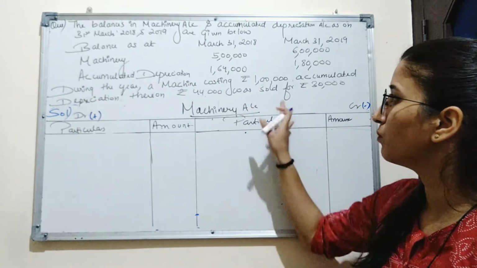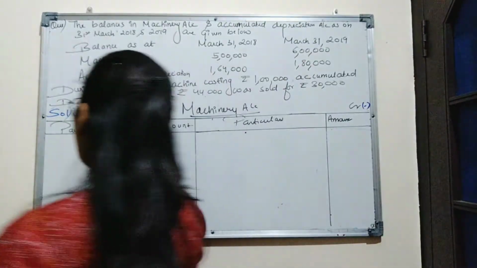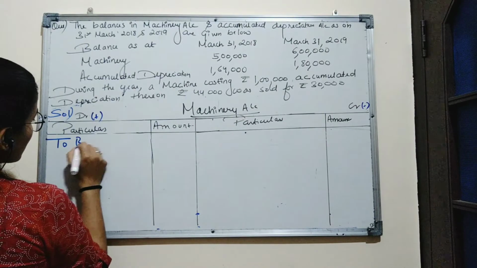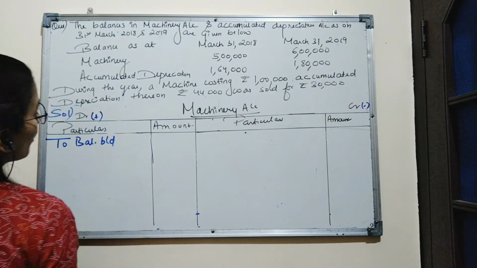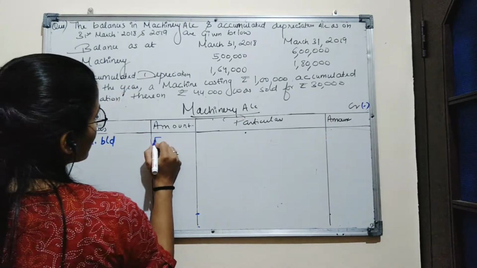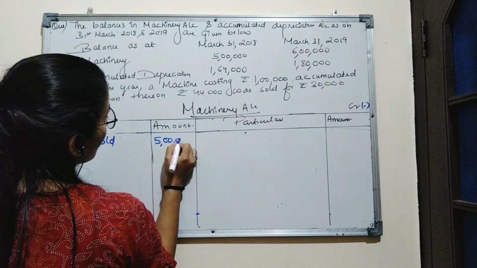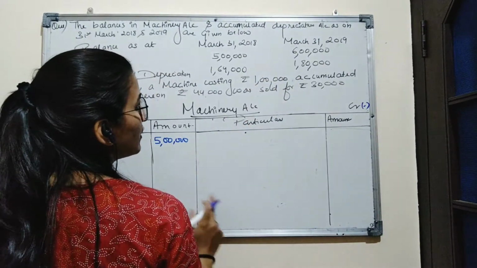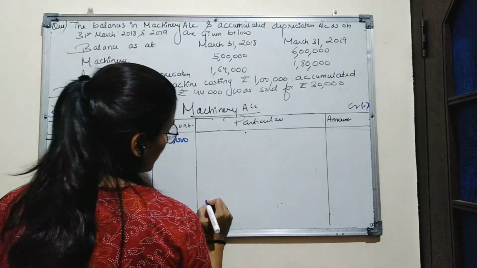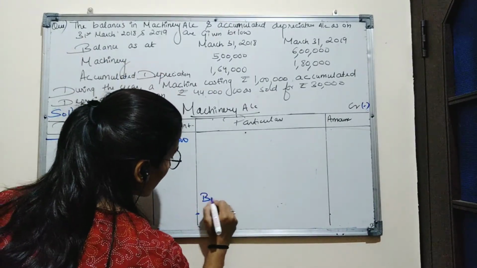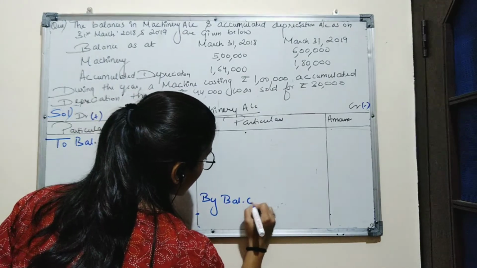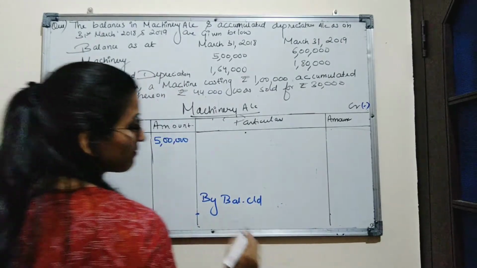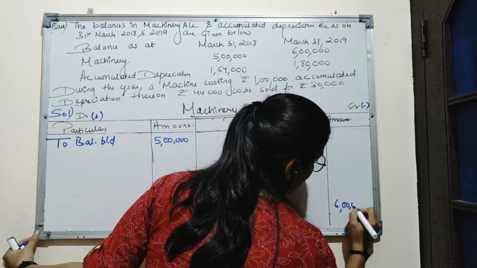So we will write the opening balance on debit side as to balance brought down, and the opening balance is 5 lakh rupees. Closing balance is given on 31st March 2019. So we will write closing balance as by balance carried down. Amount of closing balance is 6 lakh rupees.